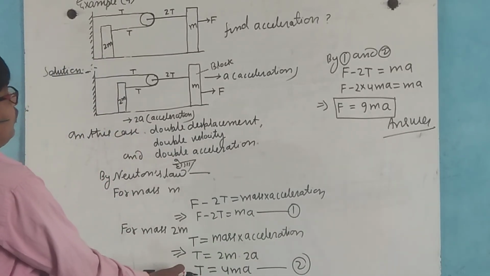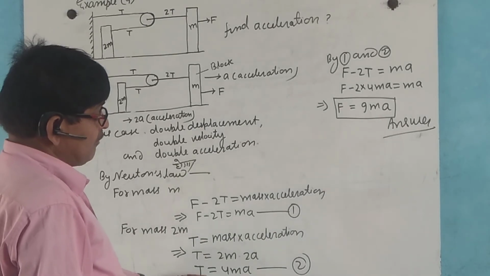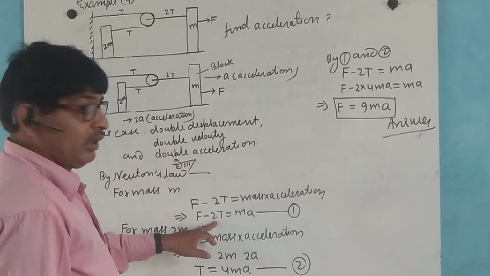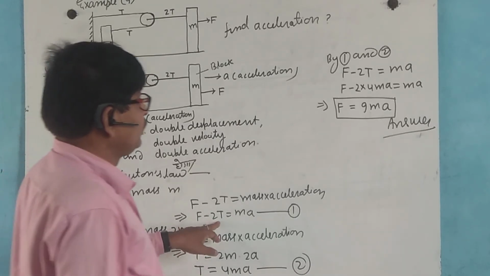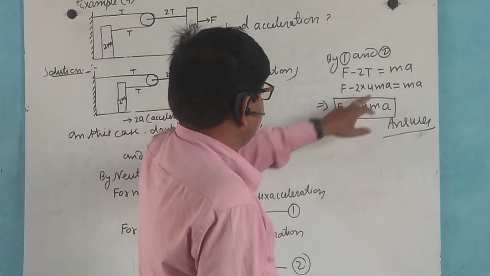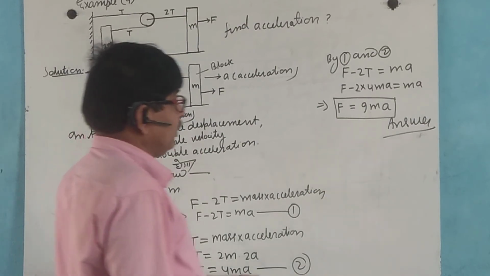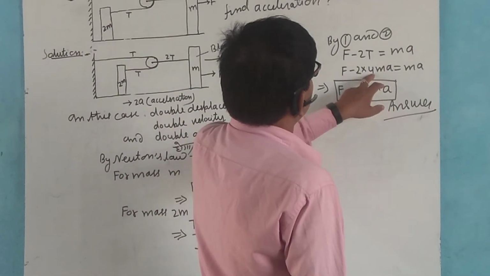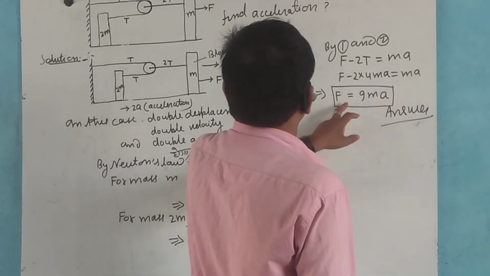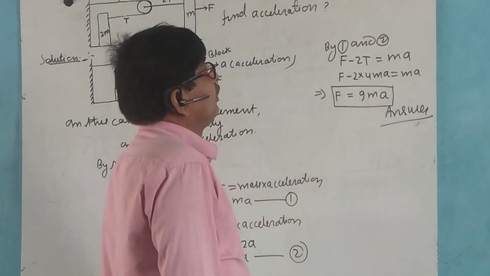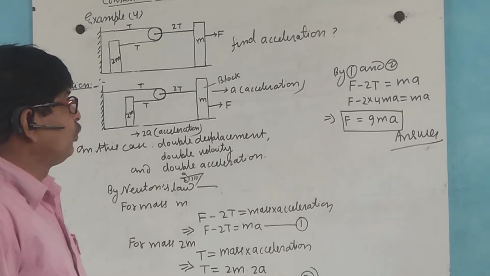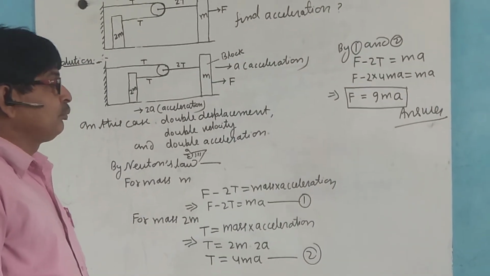This is the tension force. Now by 1 and 2, putting the value of T in relation 1, F minus 2T equal to ma, here F minus 2T equal to 4ma. We put this, 4ma plus 8ma, gives 9ma, so force equals 9ma. With the help of this, we calculate the acceleration and total force acting on this system.